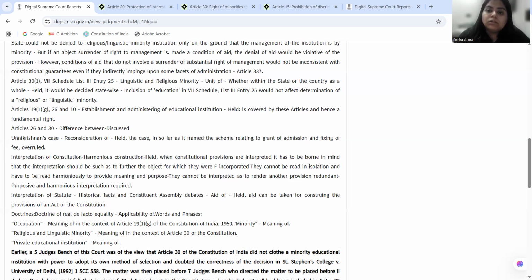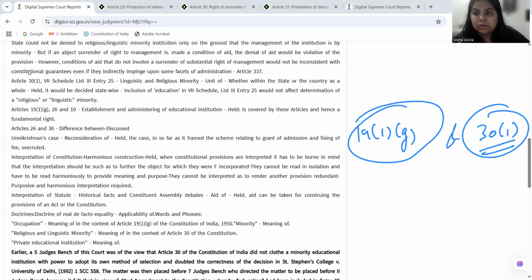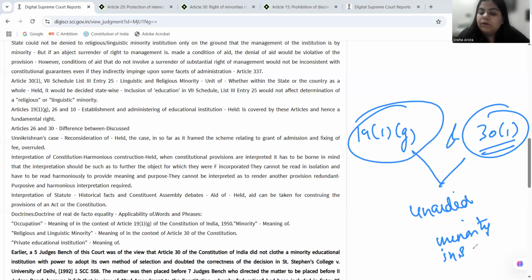Now, this is also drawing an intersection with Article 19(1)(g), which is the freedom to carry on one's business, one's trade, one's occupation, one's profession, as well as Article 30 Clause 1, which is saying that minority institution to have a right to administer their own institute. Now, both of these liberties are given to unaided minority institution because they are not receiving any kind of state funding to maintain their institute.